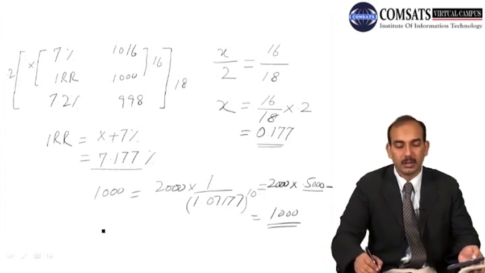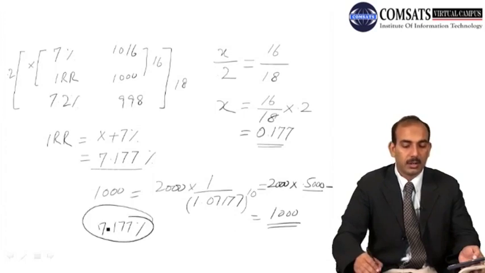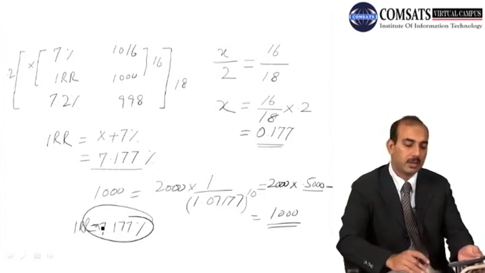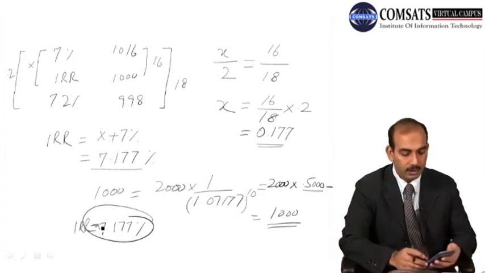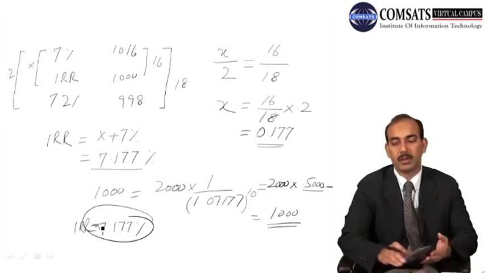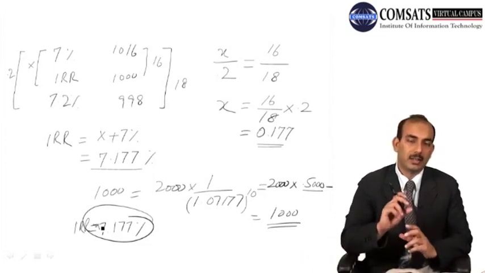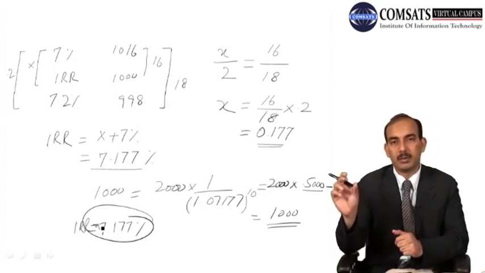So this is the rate, that is 7.177%, or simply 7.17%. This is the internal rate of return in this case. So this will provide good exercise as far as internal rate of return is concerned. और इसके बाद भी जब भी हमें internal rate of return find out करना हो, तो we can use the interpolation. हम एक guess करके एक rate apply करेंगे, and then we calculate the present value of the future cash